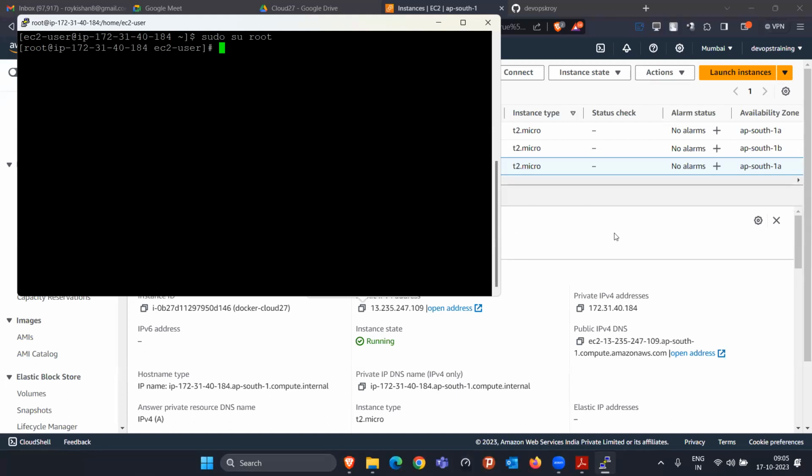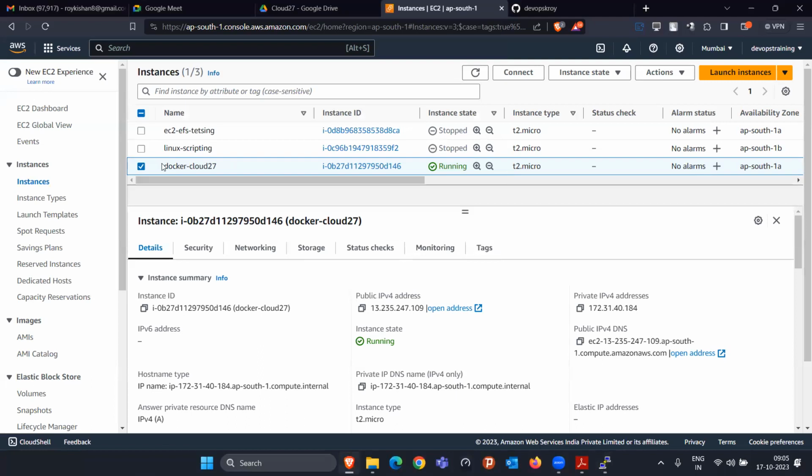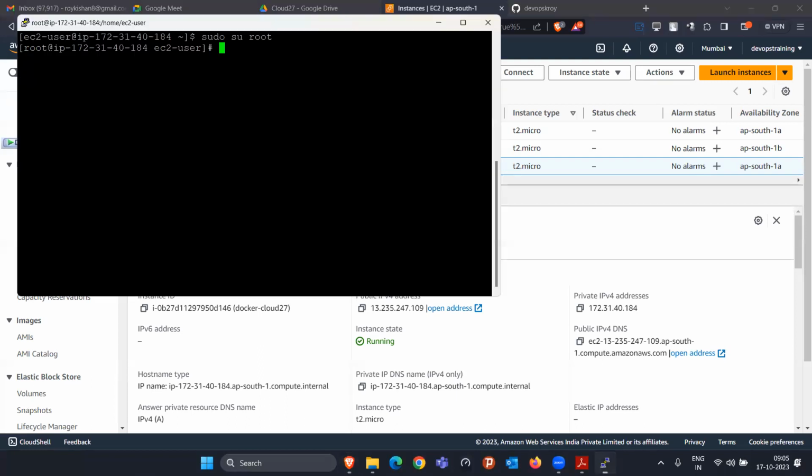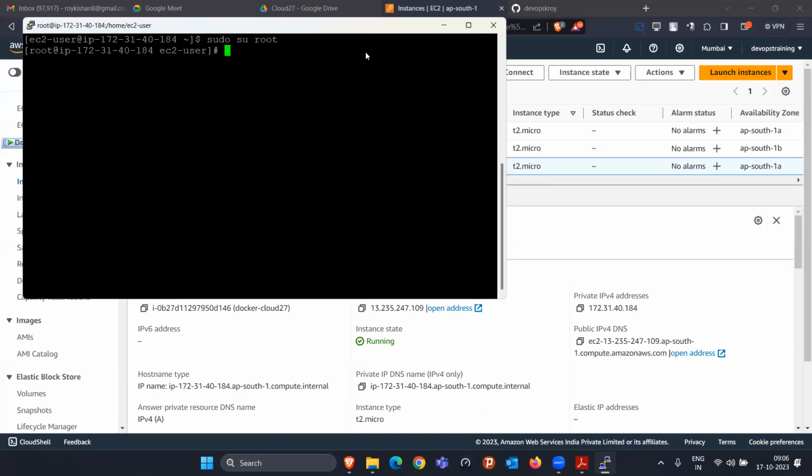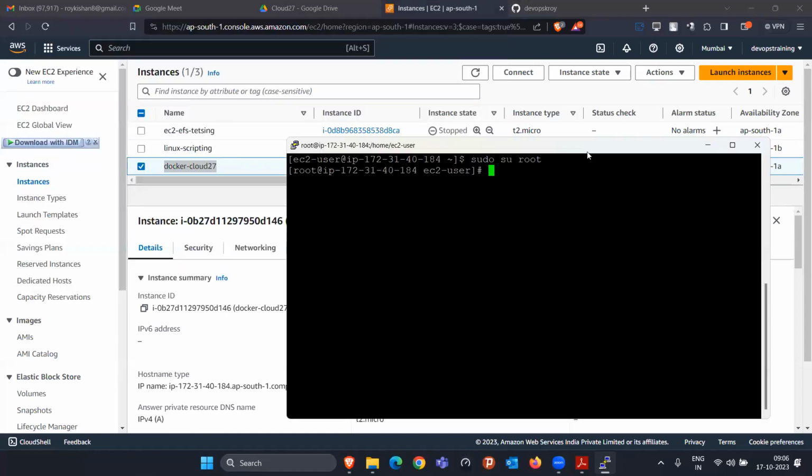Like currently, our Docker is running inside this, which is just like a server, right? And I am using this PuTTY screen to communicate with that. So if I give another person the public IP and private IP, they can also communicate here and do some work. So that's the thing. The server is one, and inside that particular server we create multiple containers.